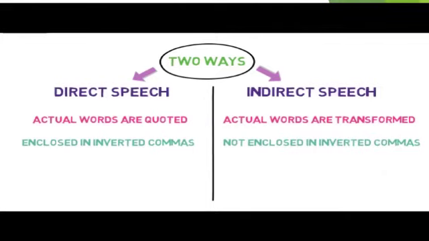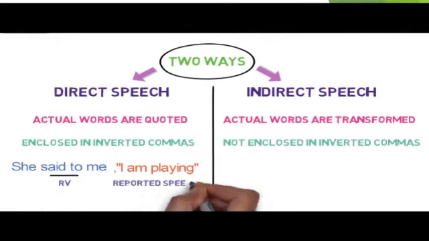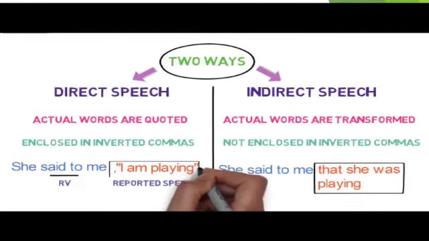Let's look at an example of direct speech. She said to me, "I am playing." Here, "said to" is the reporting verb and "I am playing" is the reported speech. In indirect speech, the sentence will be written like this: She said to me that she was playing. Now, you can see the two sentences. The second sentence is the transformed version of the first sentence.